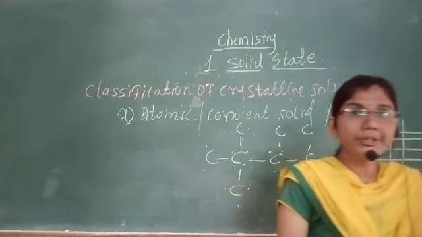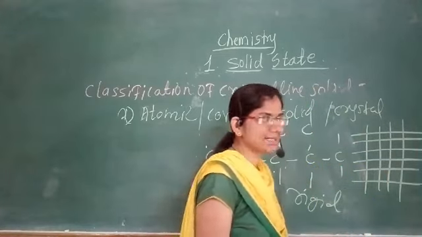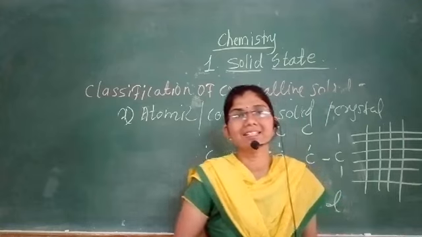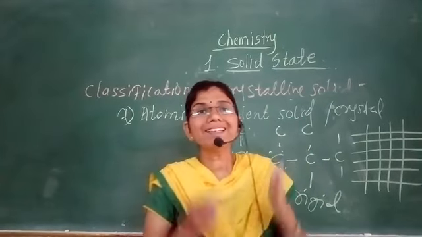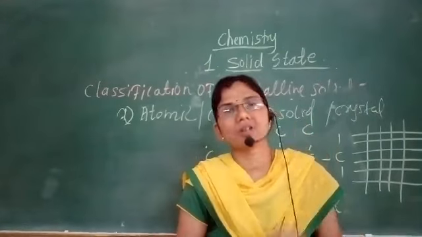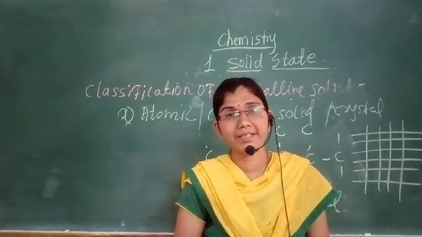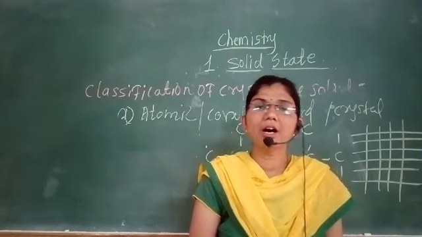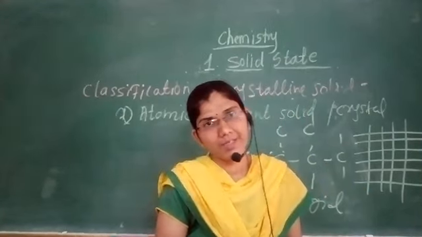So due to that hardness or rigidness, it is an incompressible structure in all crystalline solids.